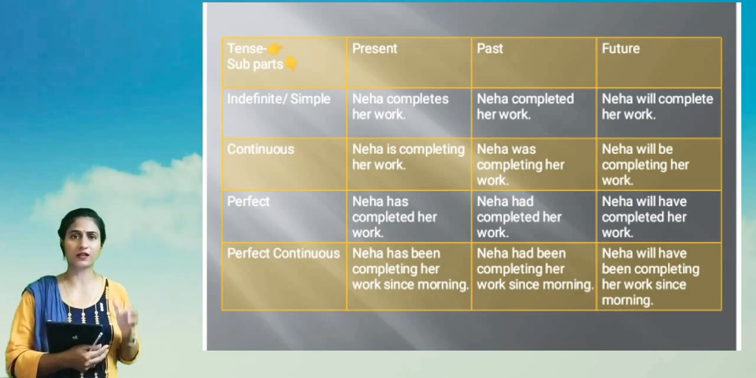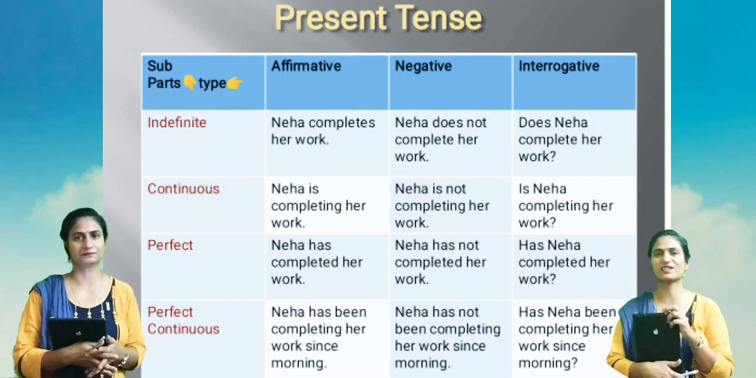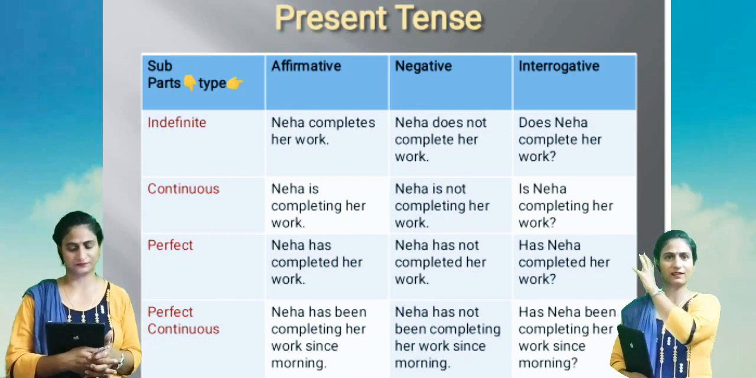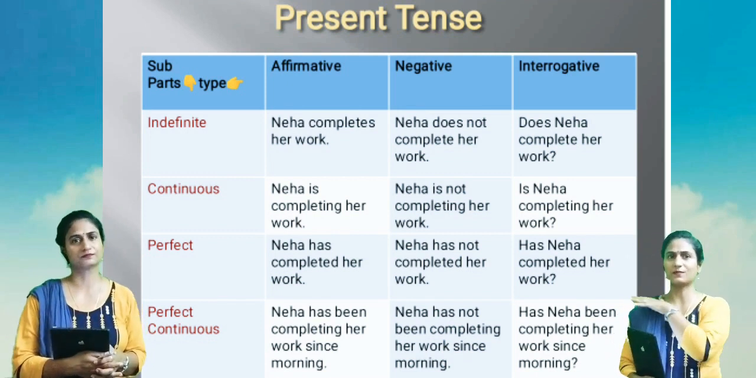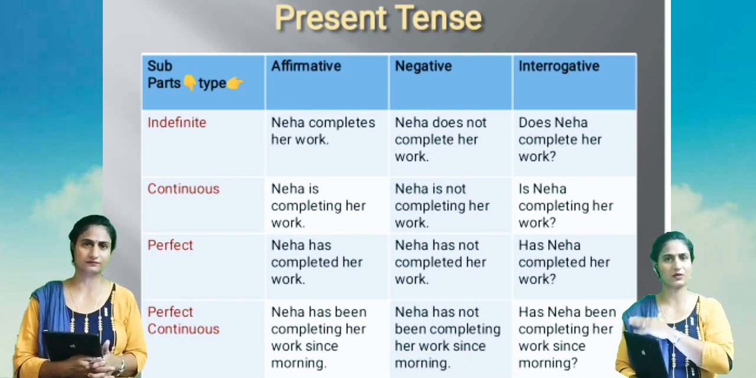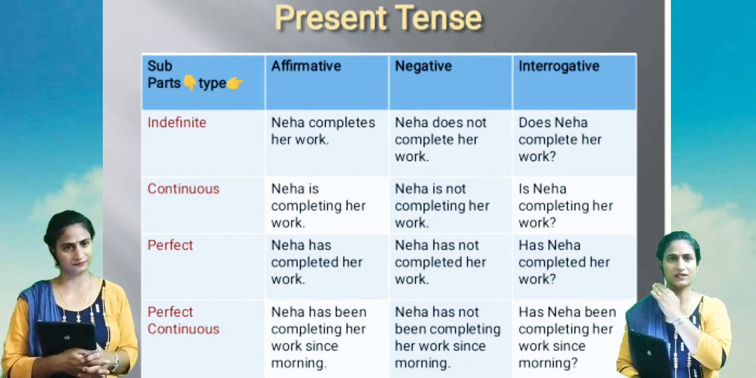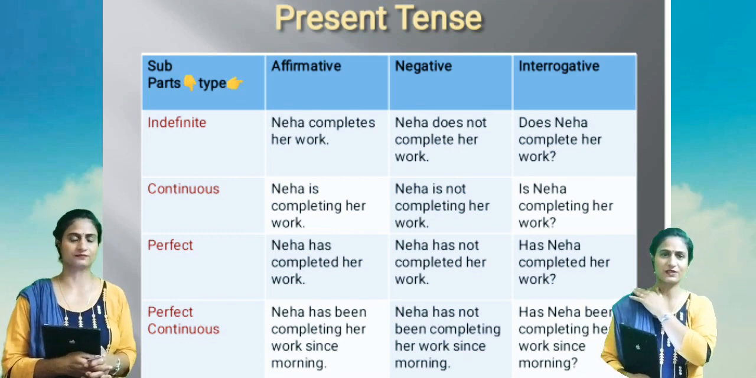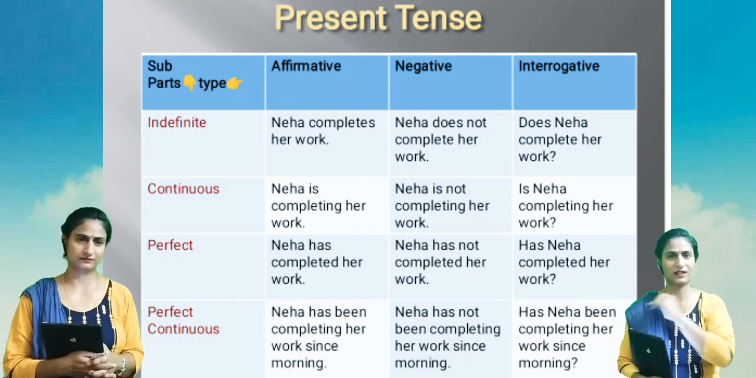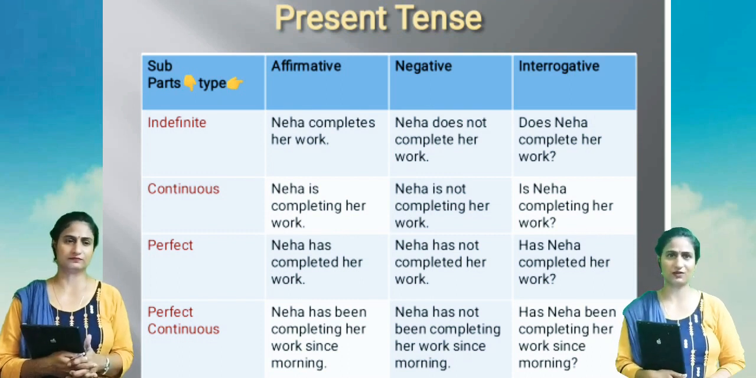Now we'll study only present tense through a table. Let me explain. Here is a table of present tense, and I have written present tense, and there are sub parts: indefinite, continuous, perfect and perfect continuous. And I have written the parts: affirmative, negative and interrogative. The first sentence is Neha completes her work, and in negative it will be Neha does not complete her work.